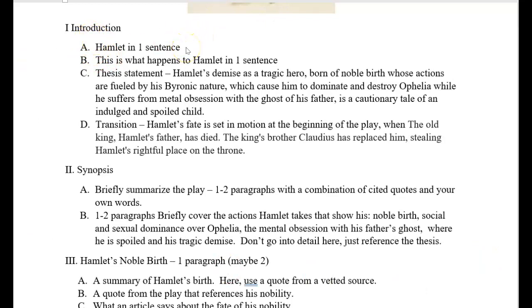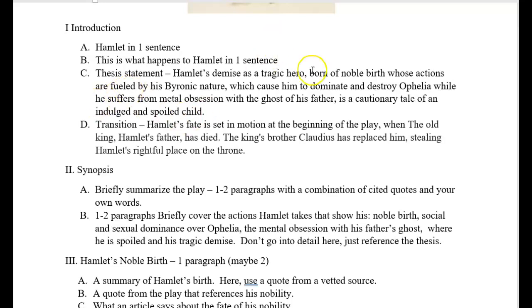A general statement about Hamlet. This is what happens to Hamlet, or any character that you've chosen. This is a 1 to 2 sentence statement about, you can imagine that the reader has heard of the character, but has never read the play, or the novel, or whatever you're using.